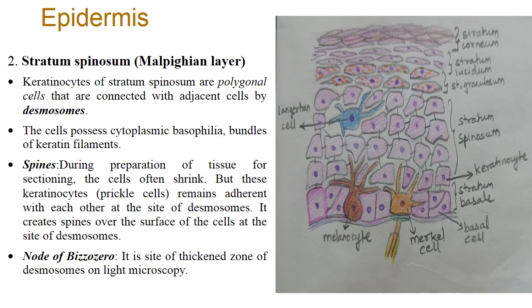Some cells of the stratum spinosum can also divide mitotically. So stratum spinosum and stratum basale together are known as the germinative zone or Malpighian layer. Again, there is a term, node of Bizzozero. It is important for MCQs. The node of Bizzozero is the site of a thickened zone of desmosomes, and these can be seen even on light microscope.